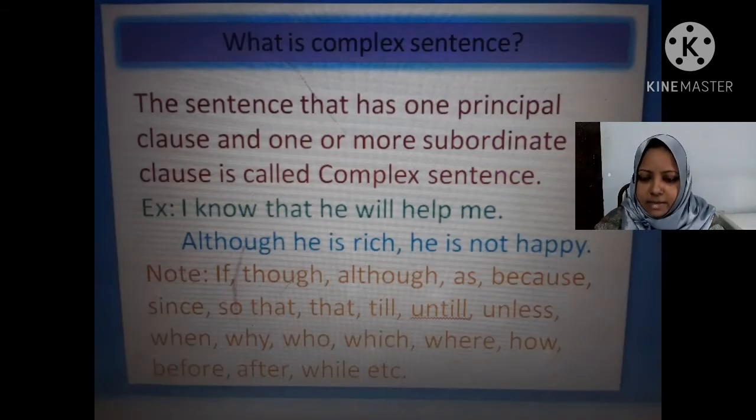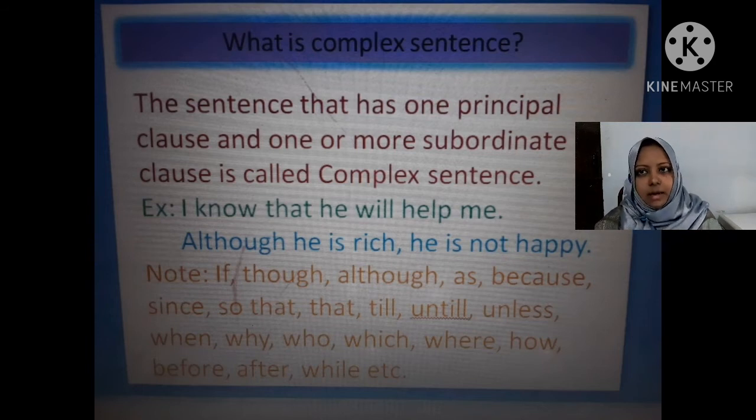And what is a complex sentence? The sentence that has one principal clause and one or more subordinate clauses is called a complex sentence. Notice that in a complex sentence there will be one principal clause and one or more subordinate clauses. An example: I know that he will help me. Although he is rich, he is not happy.